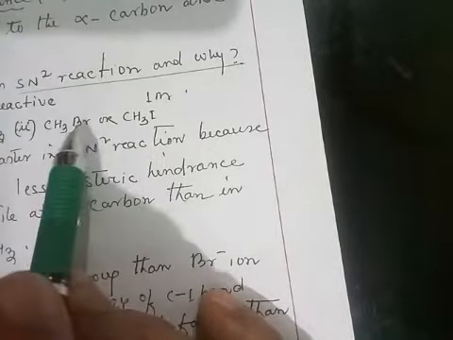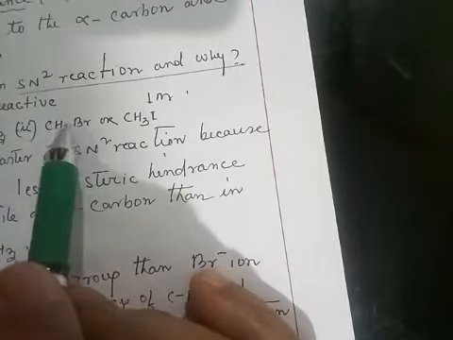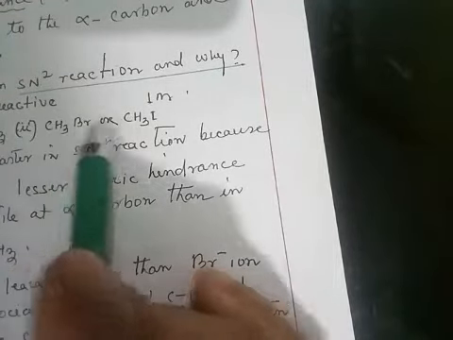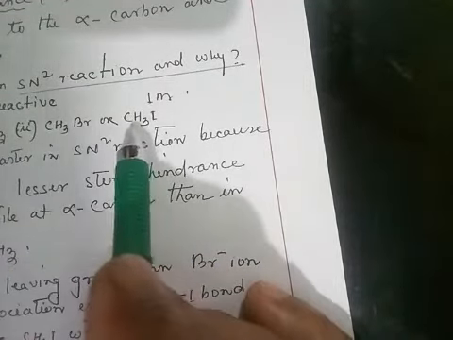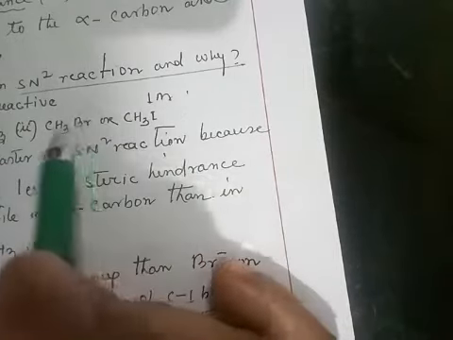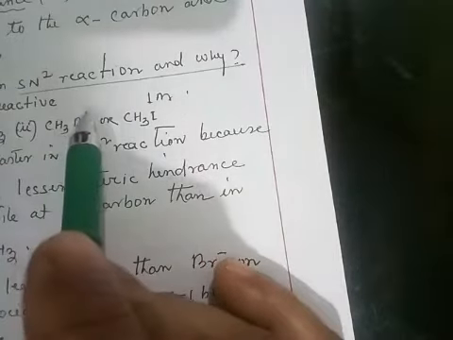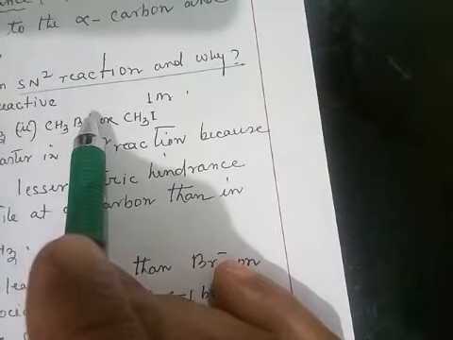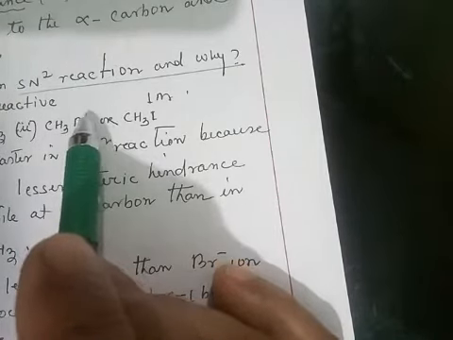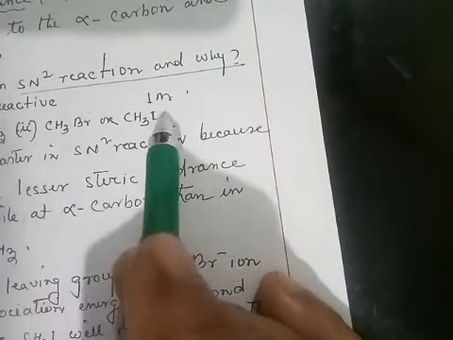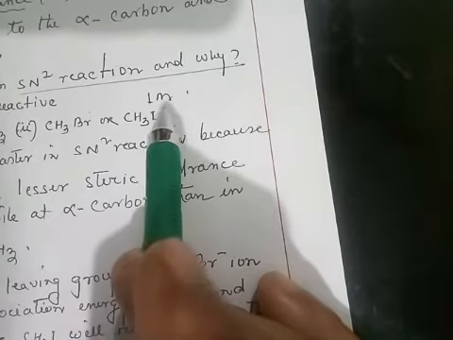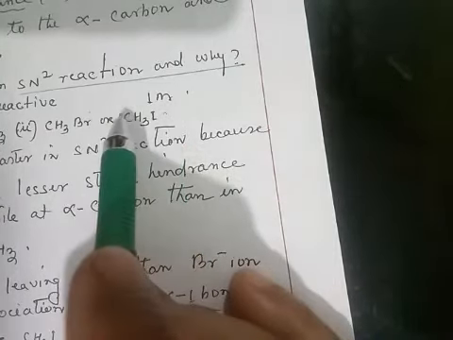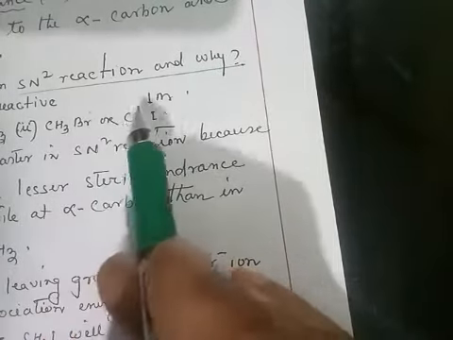In SN2 reaction we have to break this C-Br bond and we have to break the C-I bond. After breaking, the bromine is removed as bromide ion, which is the leaving group. Out of this bromide and iodide ion, which one will be the better leaving group? Here iodide is a better leaving group than bromide ion.